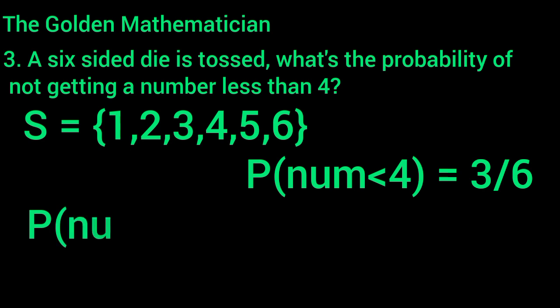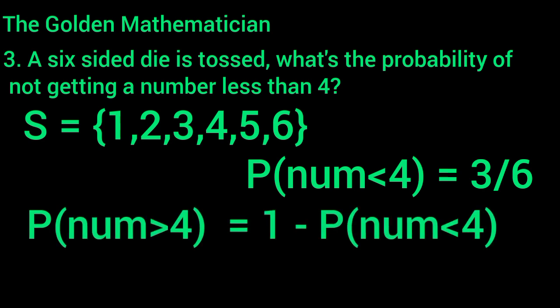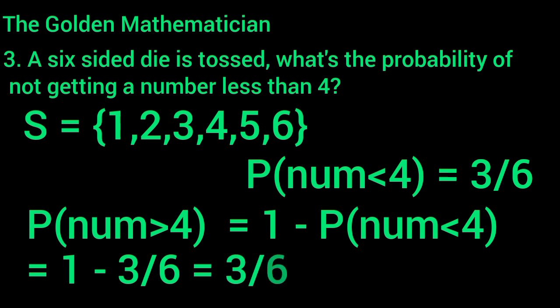So the probability of getting a number that is not less than 4 is going to be 1 minus the probability of getting a number less than 4. That's 1 minus 3 over 6, which is equal to 3 over 6. Therefore, the probability of getting a number that is not less than 4 is equal to 3 over 6, which is 1 over 2 when simplified. And the probability there is equal to 0.5.